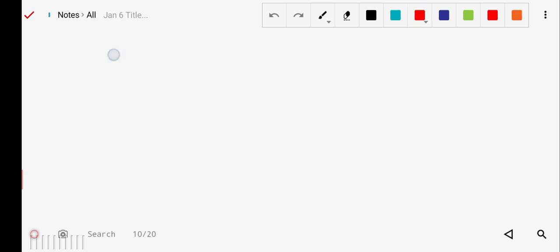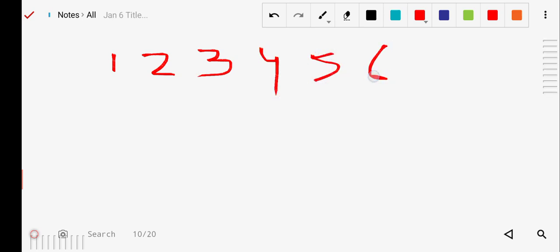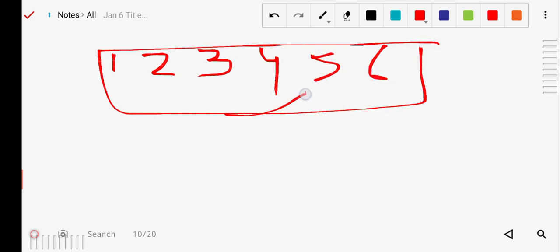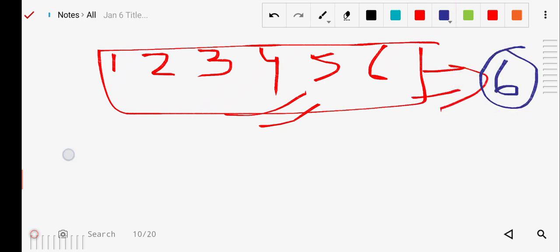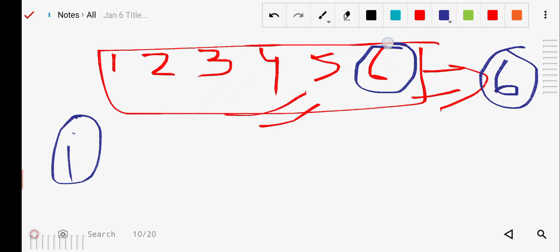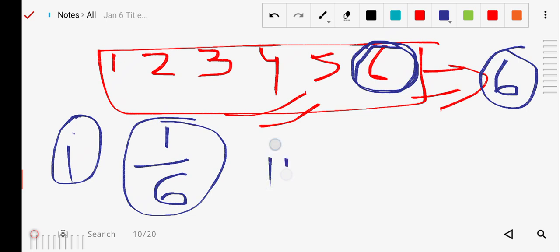The possible outcomes are 1, 2, 3, 4, 5, and 6, so the total is 6. For the first question, getting 6: how many times does 6 appear? One time only out of 6, so the answer is 1 by 6.